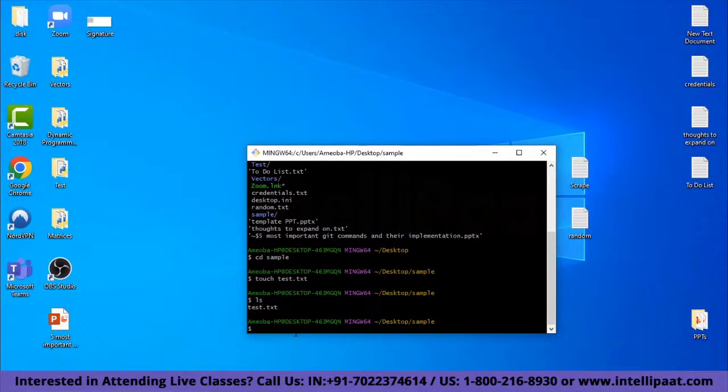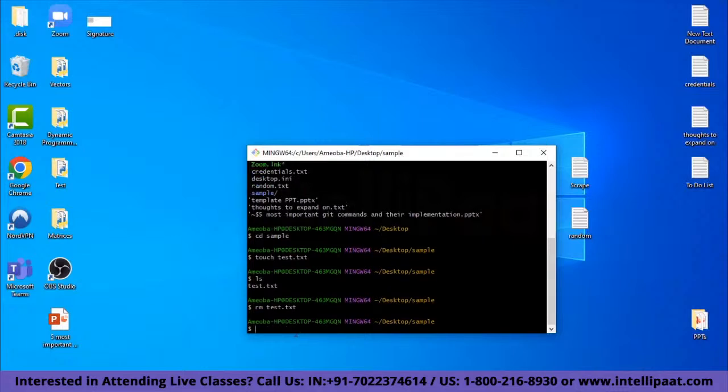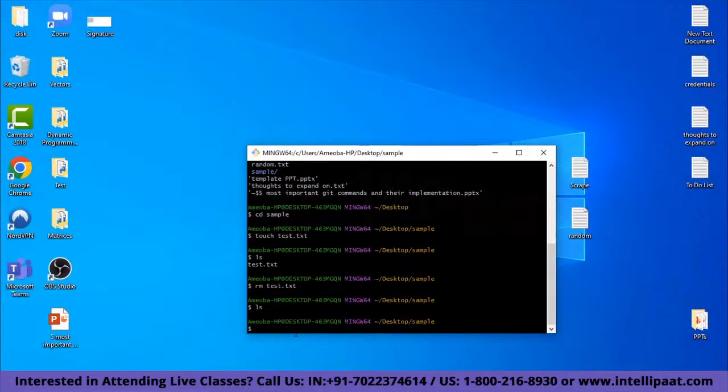Let's say I want to delete that file. I will be using the remove command, rm, and the name of the file, test.txt. And if I list out the files under it, there are no files in the sample folder. Now that we know how to navigate around in the bash terminal, we will go ahead and start with our git commands.